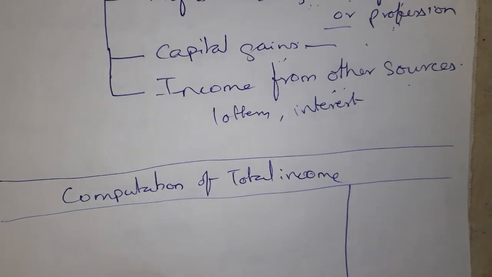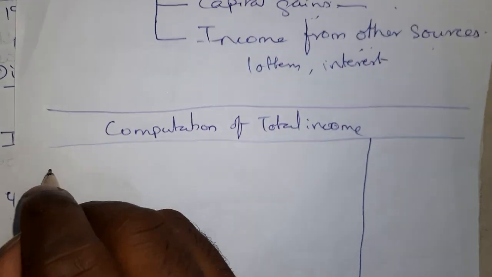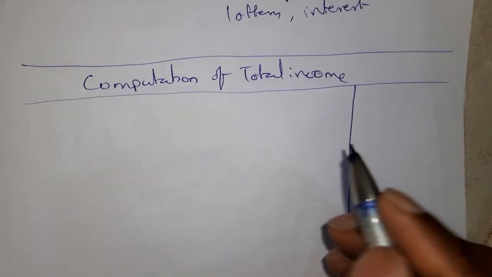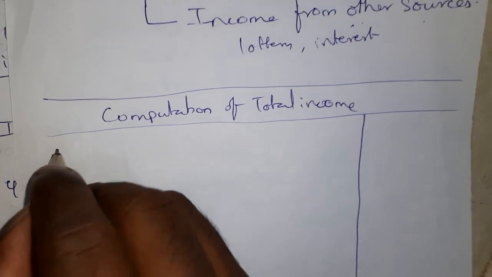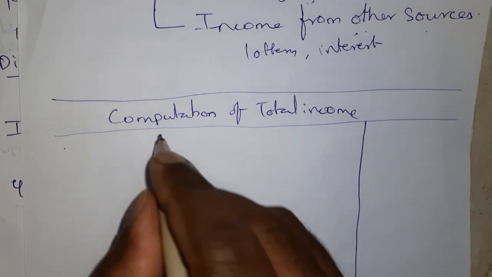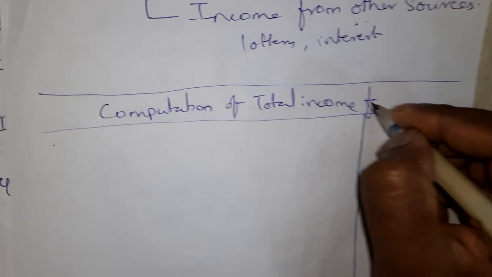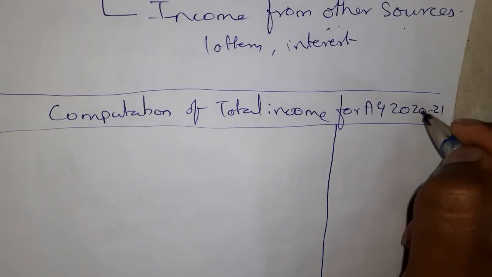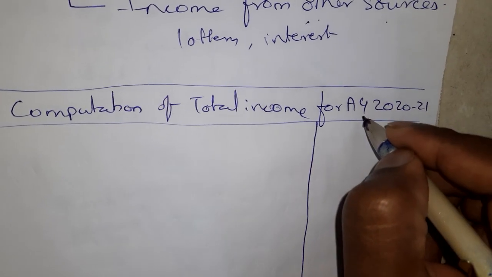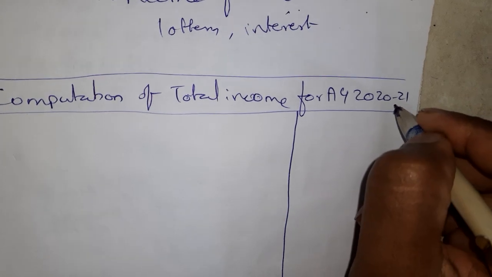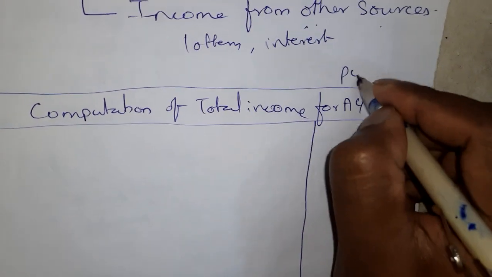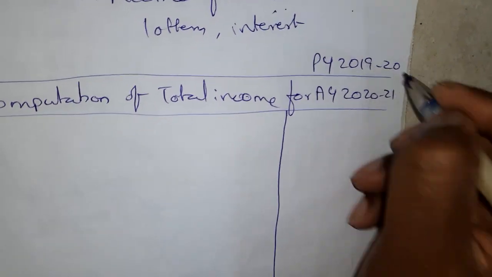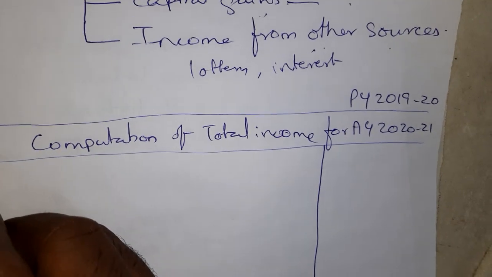Now we will have an amount column. This is a statement. We use this statement to calculate total income, and this is how we also have to show it to the income tax department. In this statement you write the heading computation of total income for assessment year 2020-21, because we are calculating the total income for assessment year 2020-21 for the income earned in previous year 2019-2020. Is that point clear? So what do you write here?